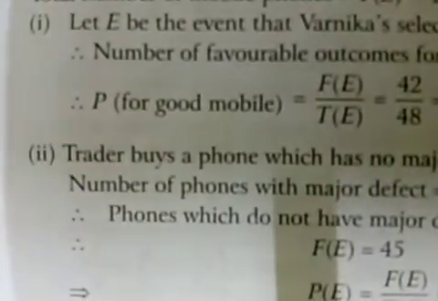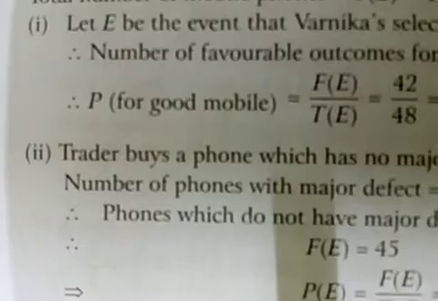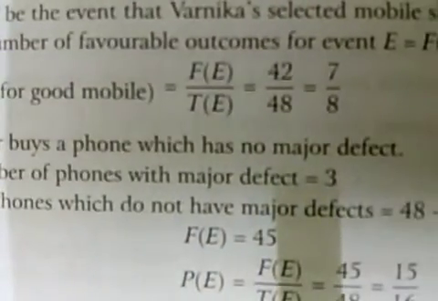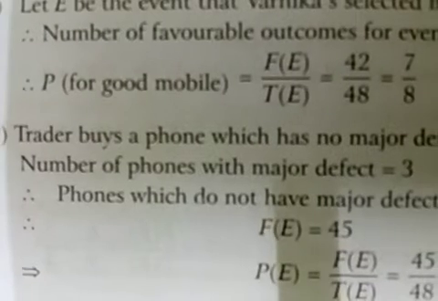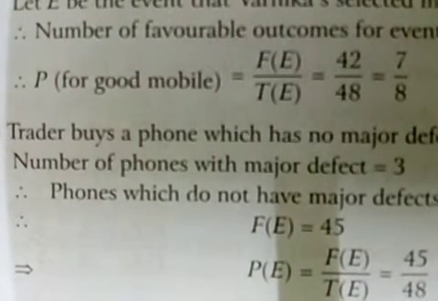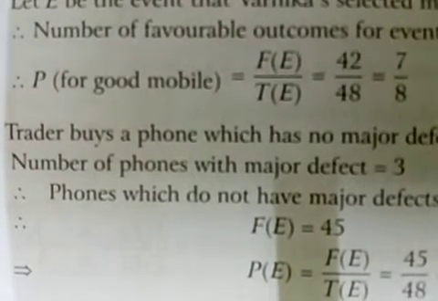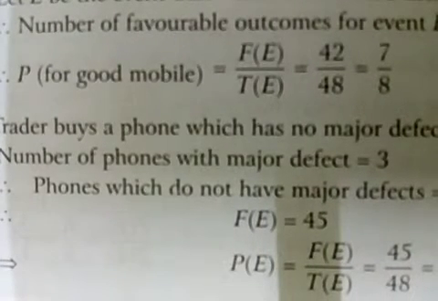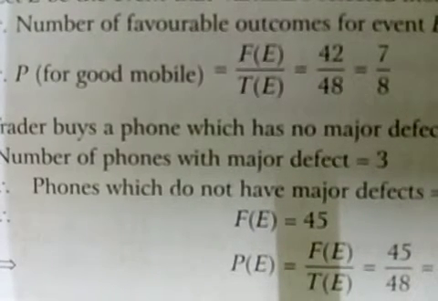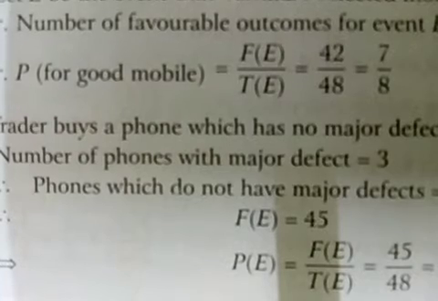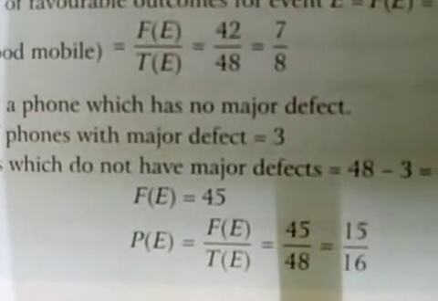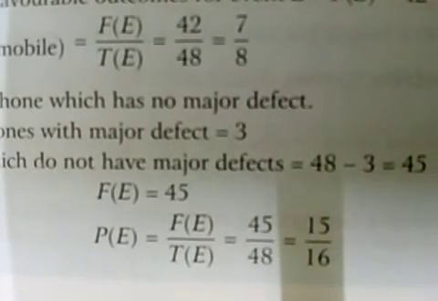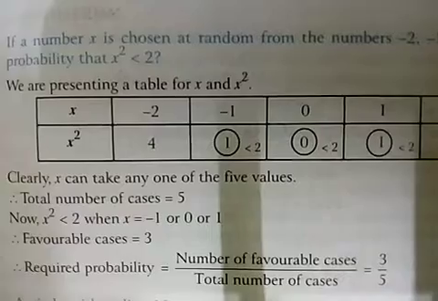Second part, the trader buys a phone which has no major defect. We can subtract the number of phones with major defect equal to 3. So out of 48 we can subtract 3, we have only 45. Now P is the probability of getting a mobile acceptable to the trader equal to 45 upon 48 equal to 15 upon 16.